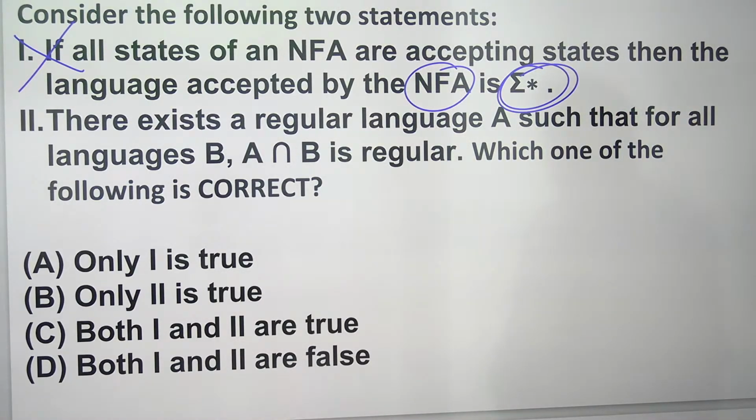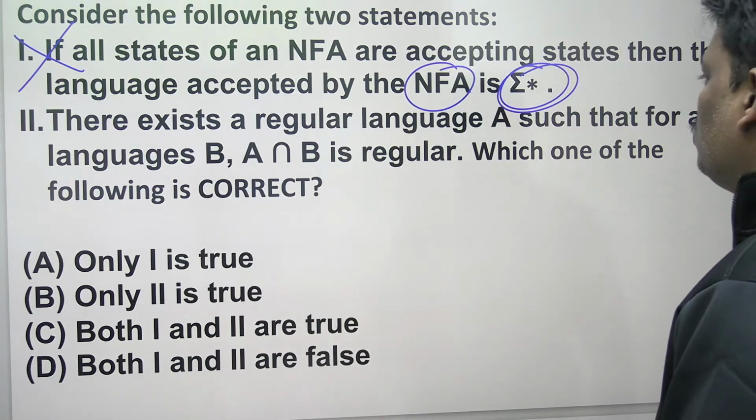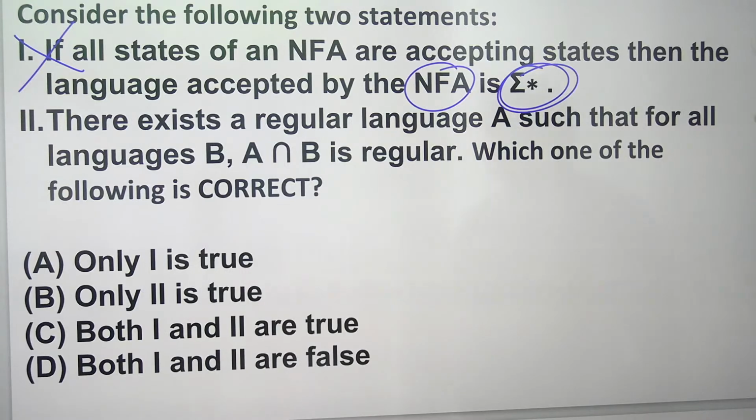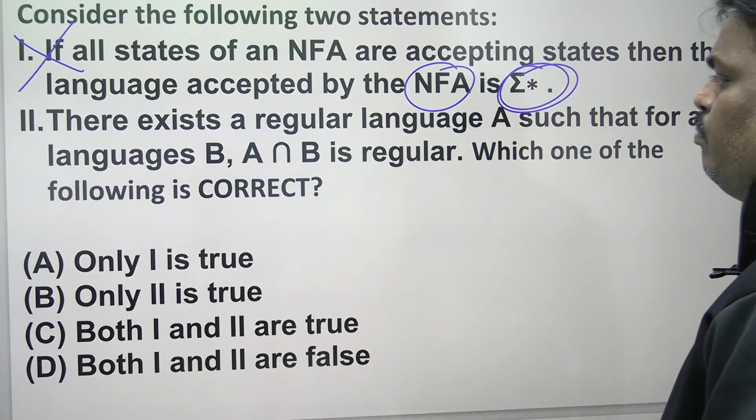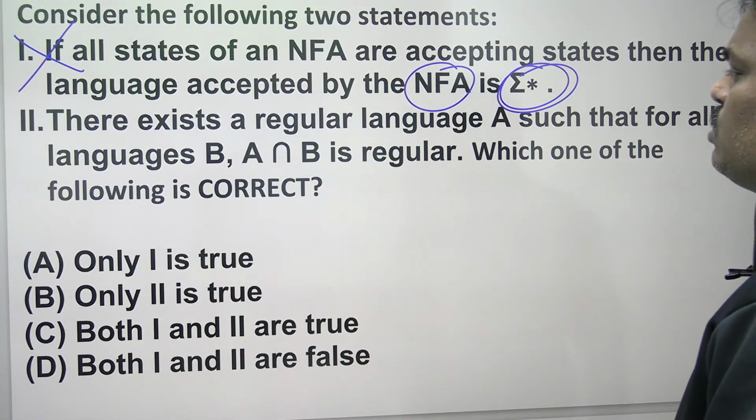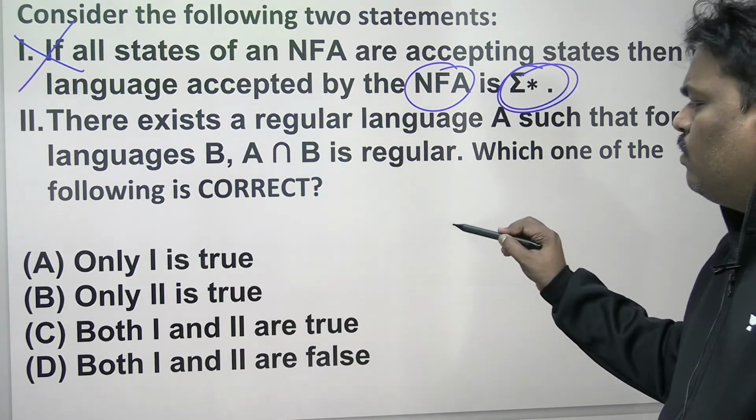See the second. There exists a regular language A such that for all languages B, A intersection B is regular. Can anyone help me now? Let's see this one.